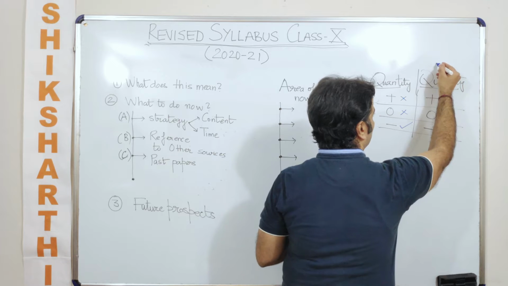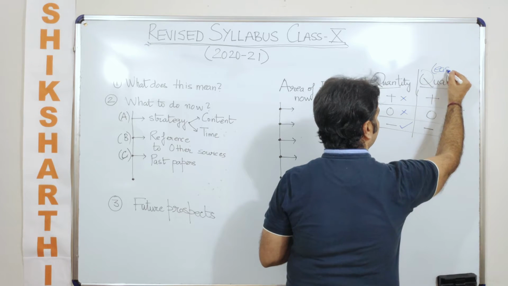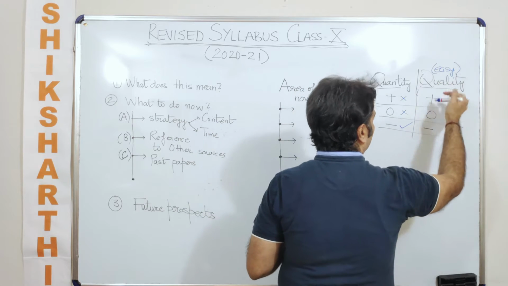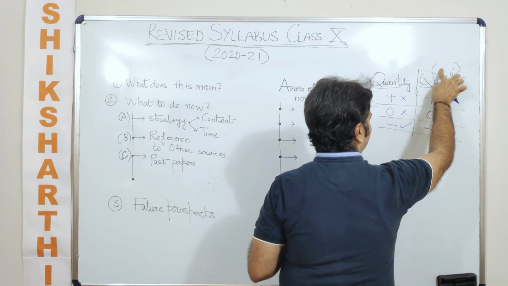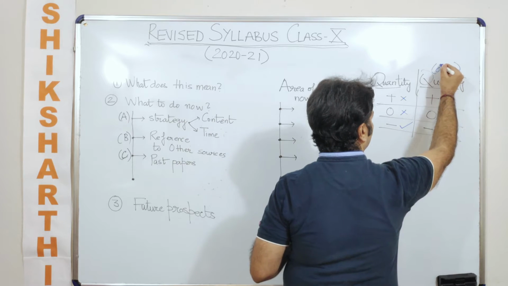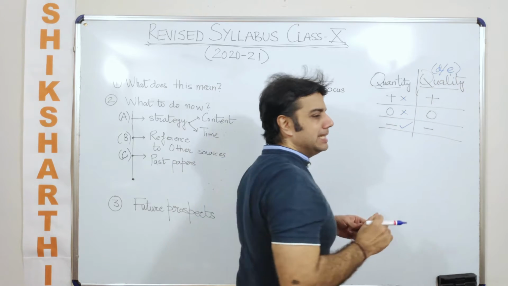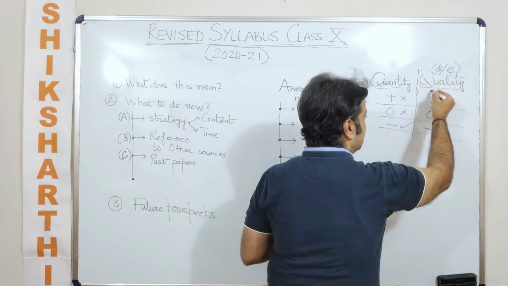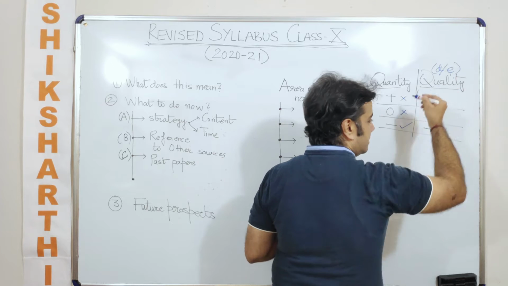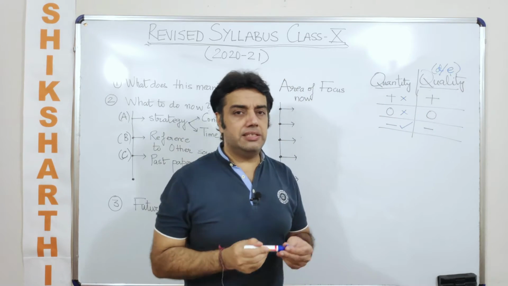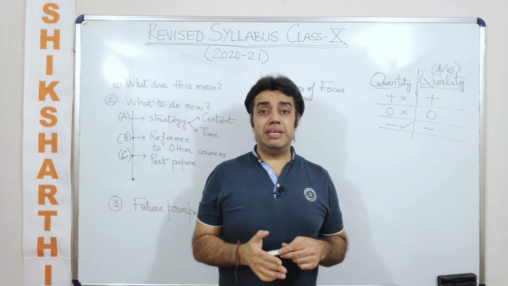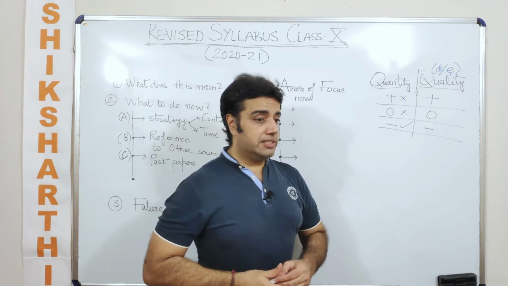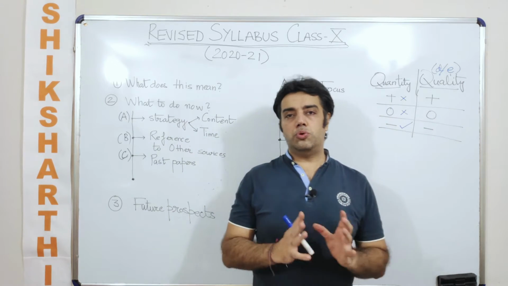Now when the quantity has decreased, a generic interpretation is that people feel the quality will change. When I talk about the quality, I am talking about the easiness level, or we can talk about the difficulty level, whichever you want. A generic understanding here is that the difficulty level will decrease because the syllabus is less exhaustive. When I say less exhaustive, I am talking about the quantity of the syllabus.